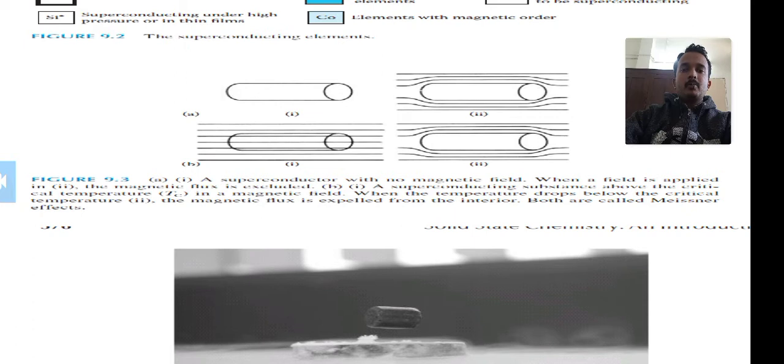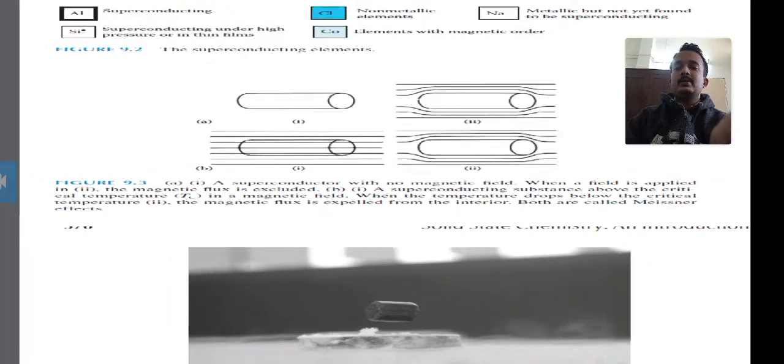Secondly, when a magnetic field is applied to the superconductor, the magnetic flux is excluded and the superconductor repels a magnet.